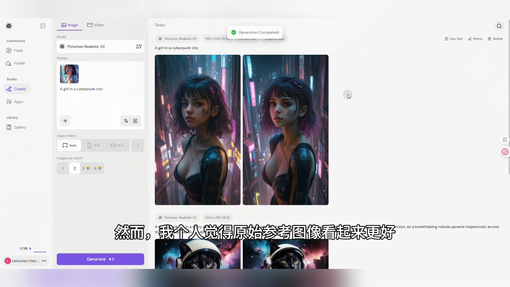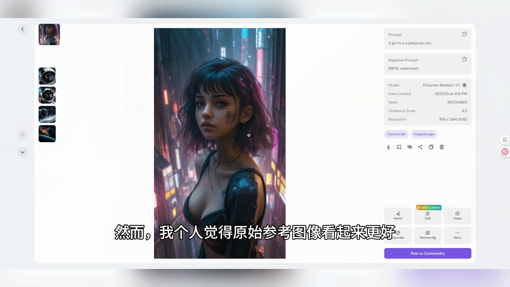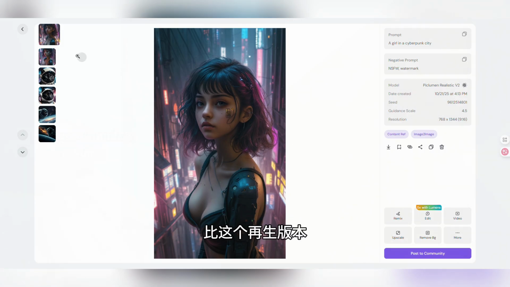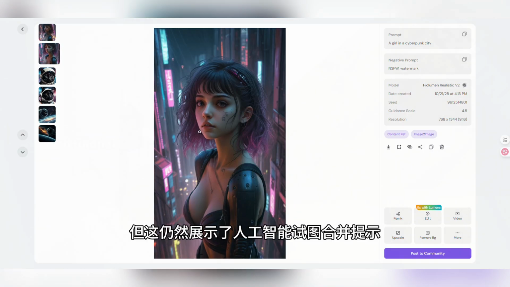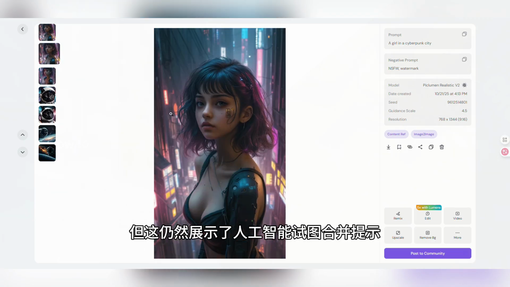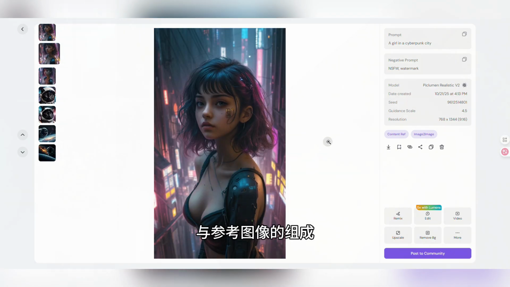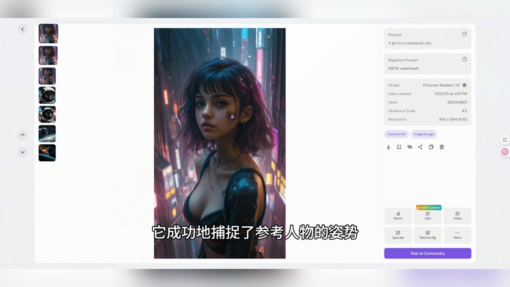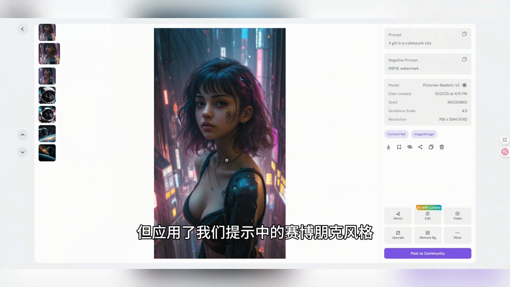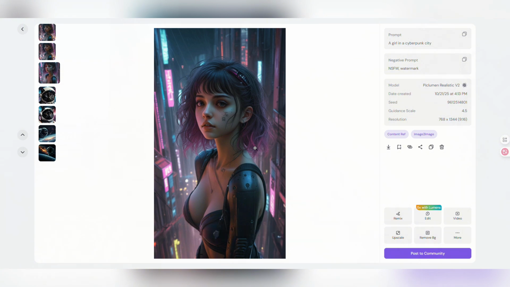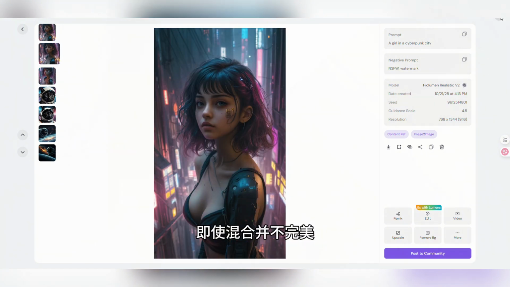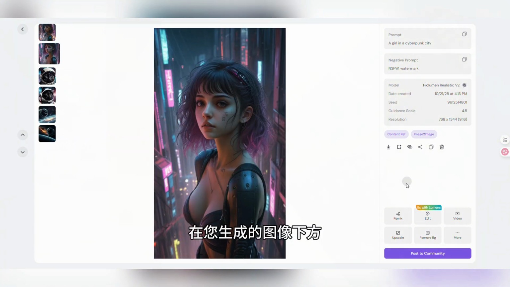However, I personally feel the original reference image looked better than this regenerated version. But this still demonstrates the AI's attempt to merge the prompt with the reference image's composition. It successfully captured the pose of the reference figure, but applied the cyberpunk style from our prompt, even if the blend isn't perfect. Below your generated images, you'll find advanced functions like upscale, inpaint, and expand.